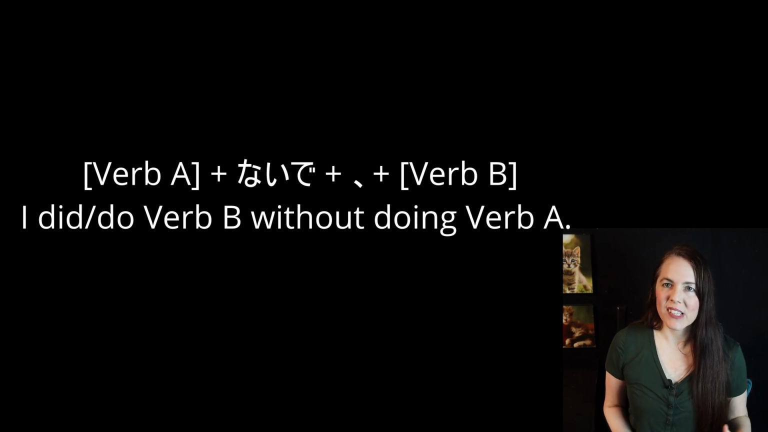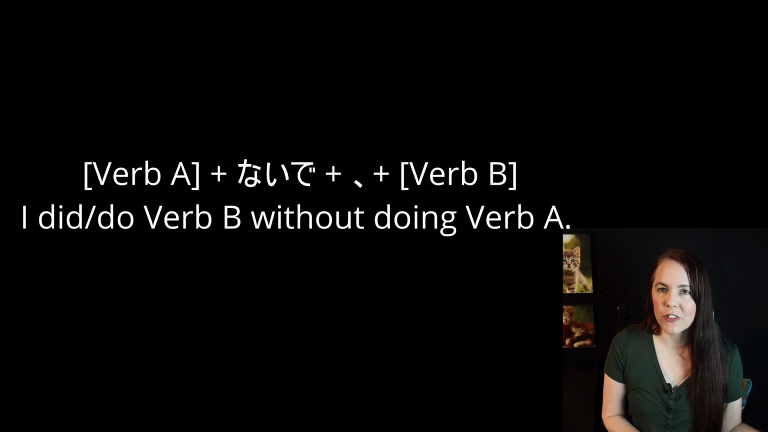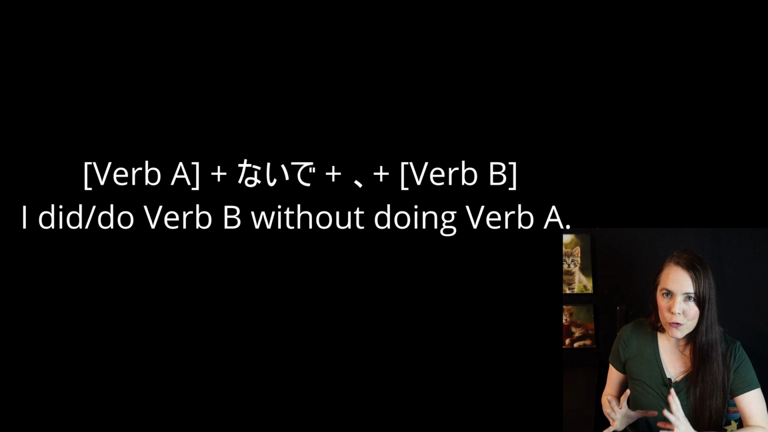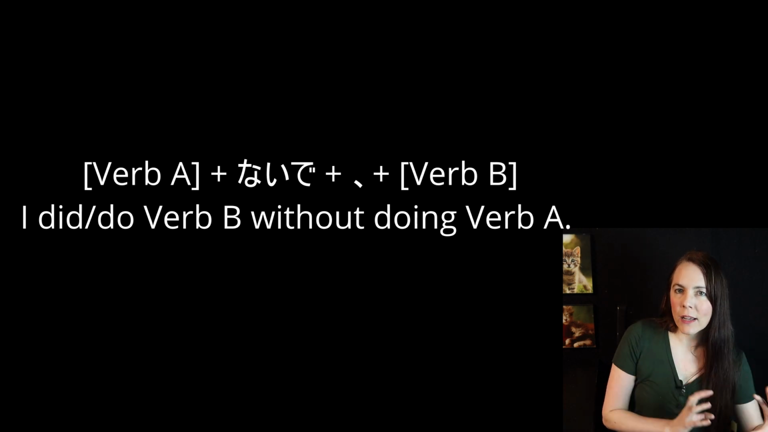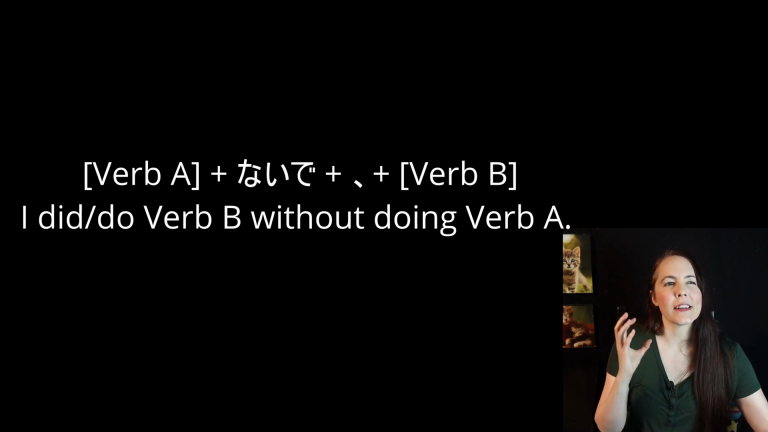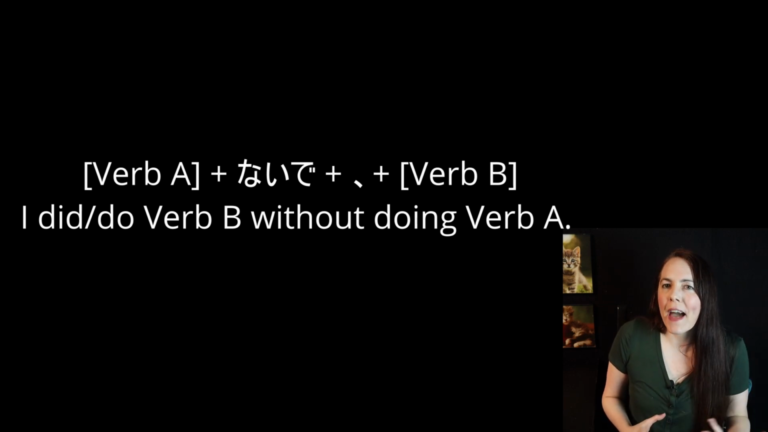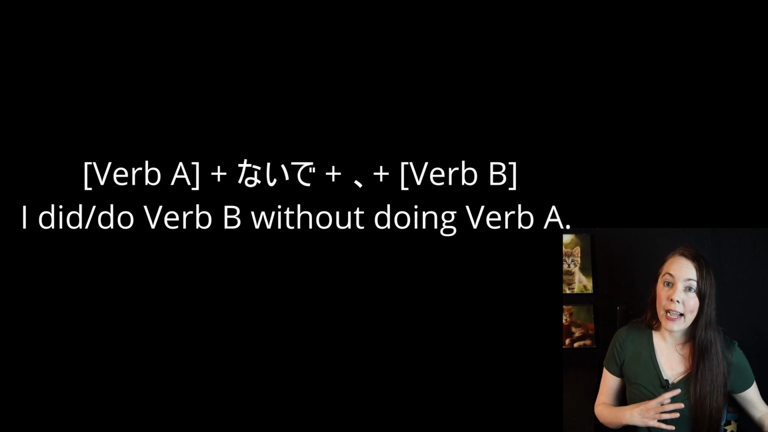So here's the formula. You do the verb in its nai form, so it's negative, plain, present form. Add de, particle de. Then you add a comma, and then you add some other verb. So verb A in nai form, particle de, comma, verb B. And what that means is I do verb B while not doing verb A. It's not like a simultaneous duration thing like nagara is. It's more like without doing verb A, I do verb B.